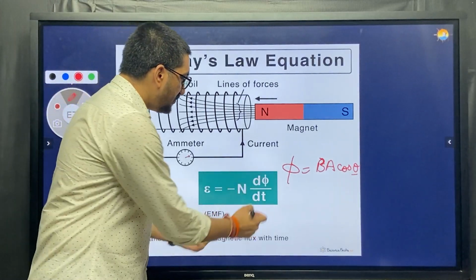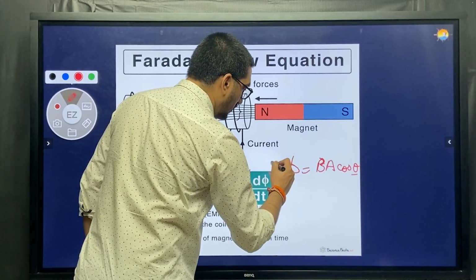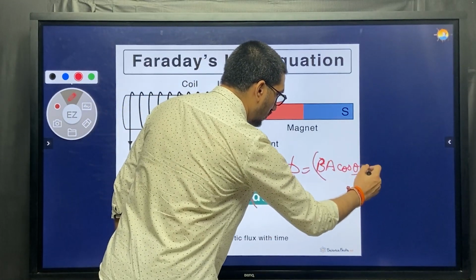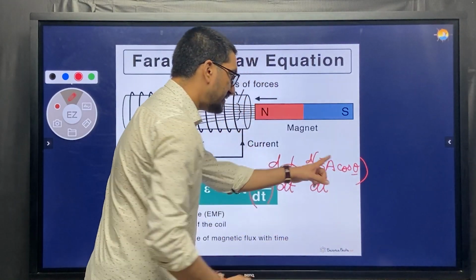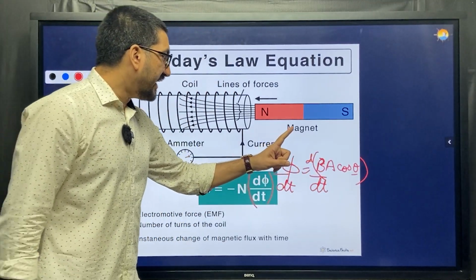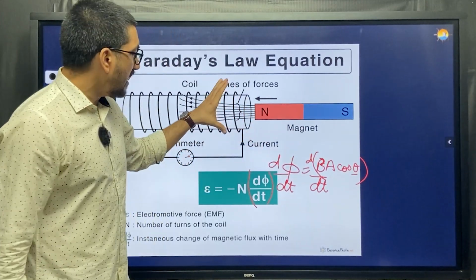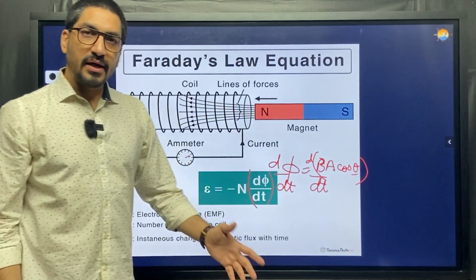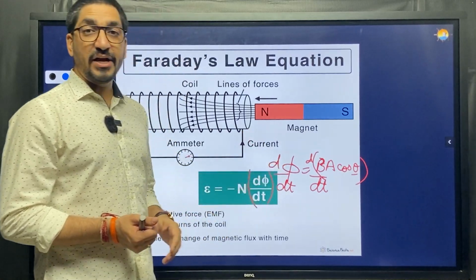So if I see here rate of change of flux, that means I differentiate this part, d phi by dt. So I differentiate this also, that is d of this thing by dt. So that means either I can change B, the field strength, or I can change the area, or I can change the angle between them. In all of those cases, I will have an EMF induced.